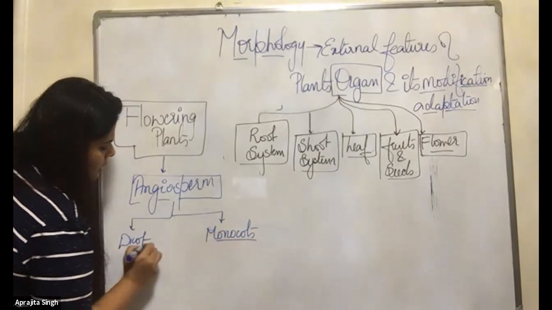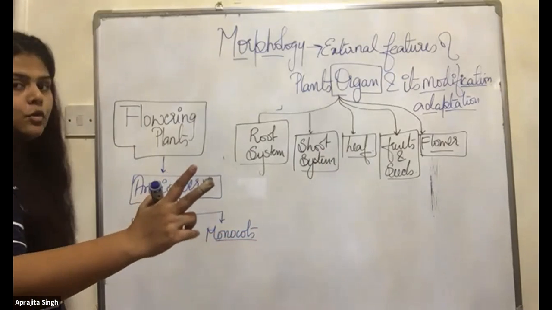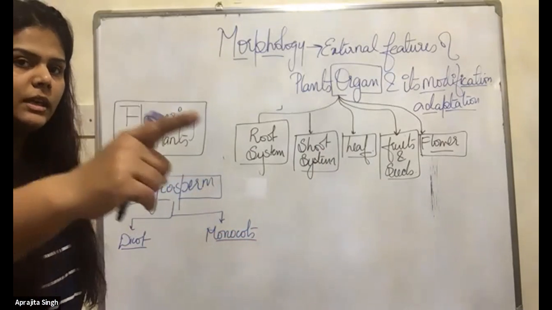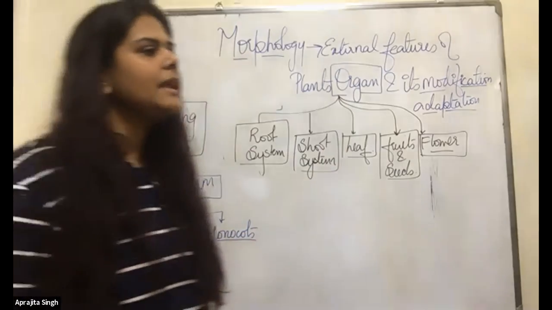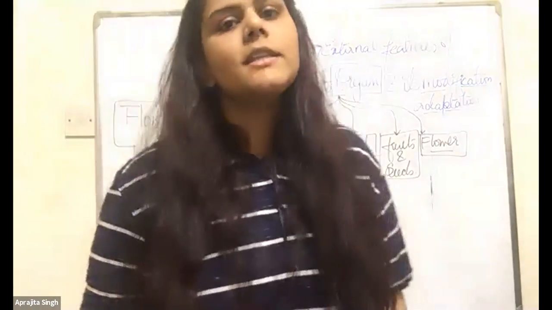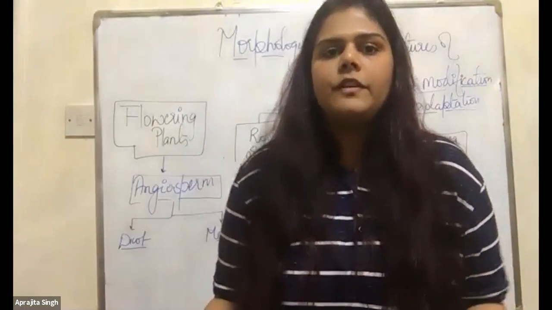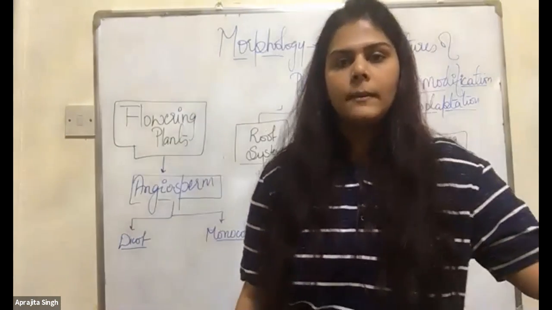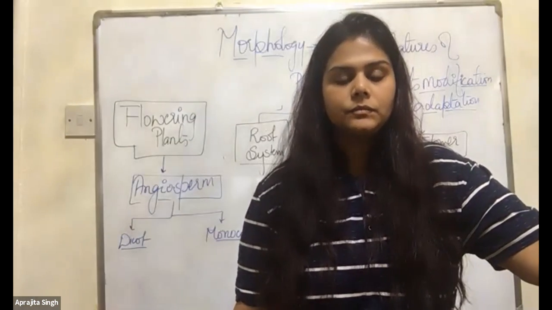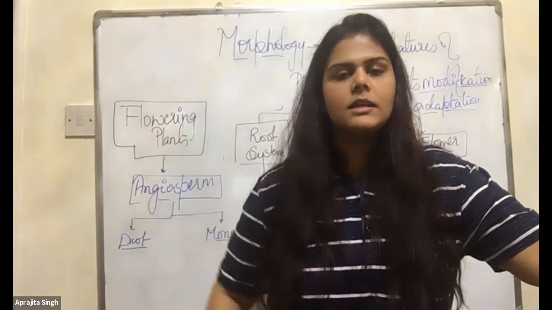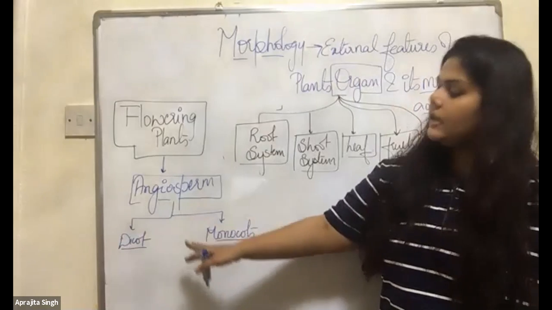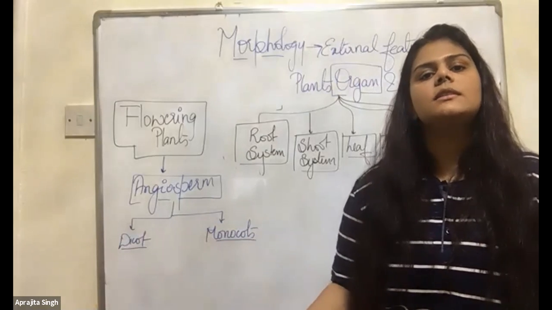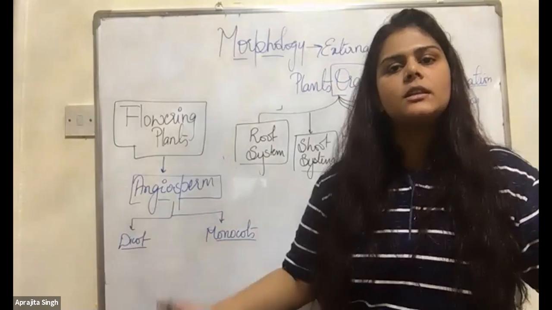Dicot means they have 2 cotyledons. Monocot means only a single cotyledon. Now, can you tell me what next point we can discuss on the features of dicots and monocots? Anyone can tell me? I have told you they have 1 cotyledon and 2 cotyledons. Can anyone tell me any more features of dicots and monocots?